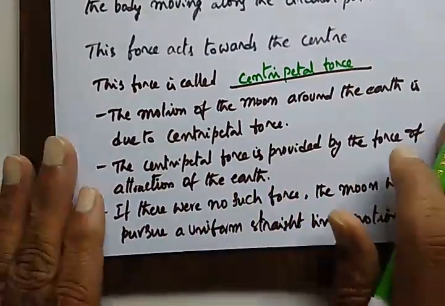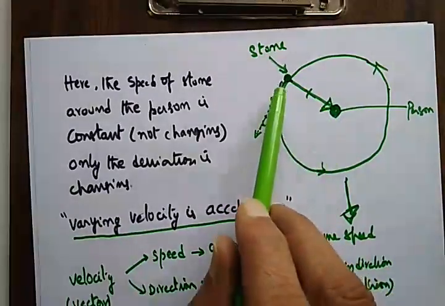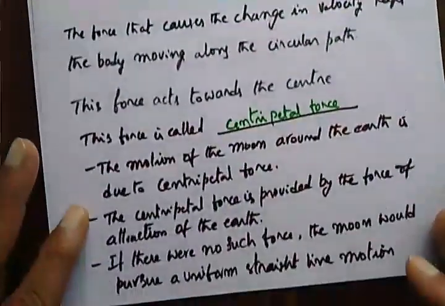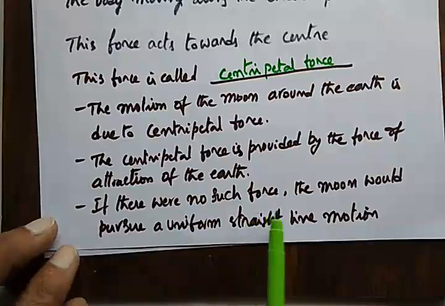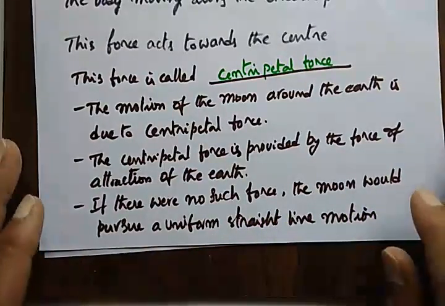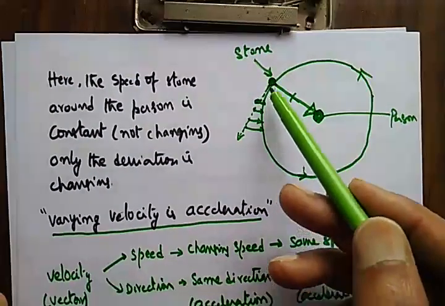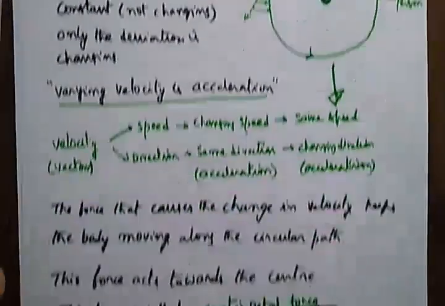This is nothing but the centripetal force attracting these two, this towards this. If there were no such force, the moon would pursue a uniform straight line motion. If you consider this moon and earth, the moon will go straight instead of going in circles around the earth.